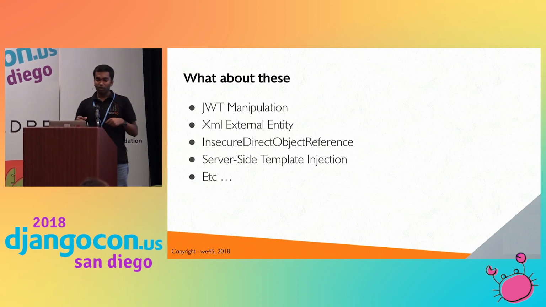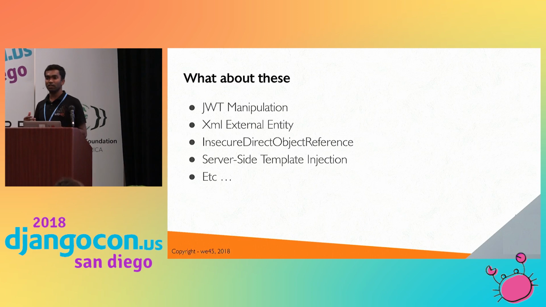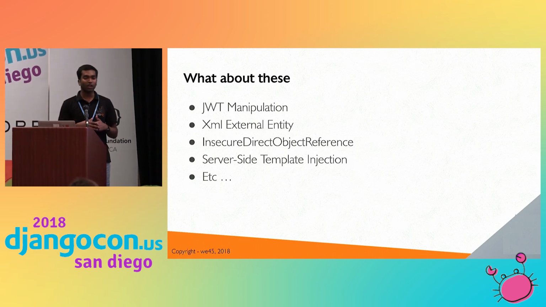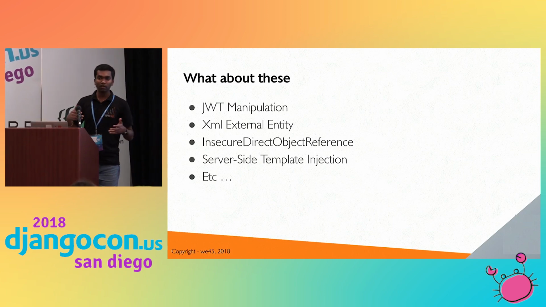So JWT manipulation, we can do that. And XML external entity, then IDOR, then server-side template injection. There are many more vulnerabilities. So these are all vulnerabilities.